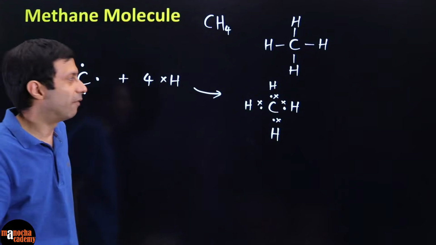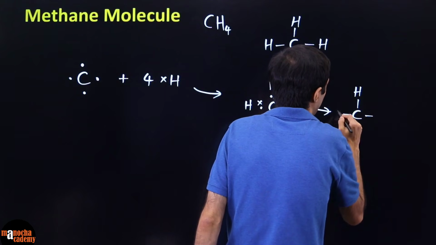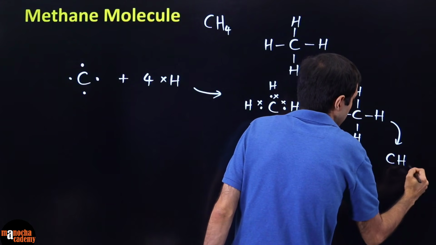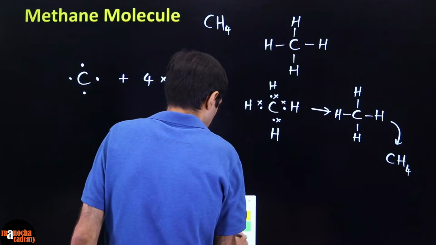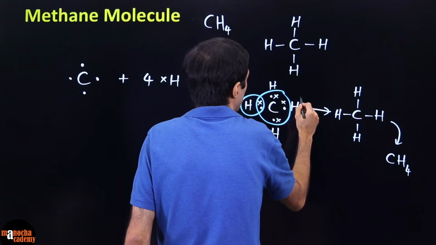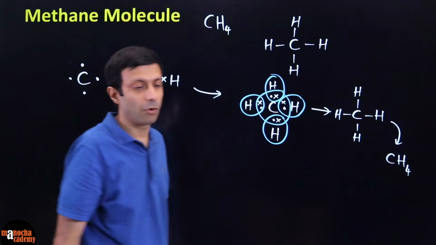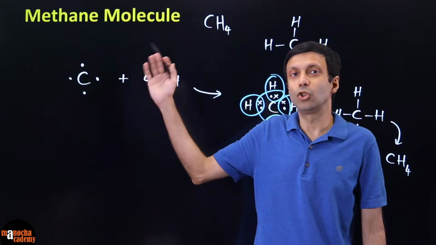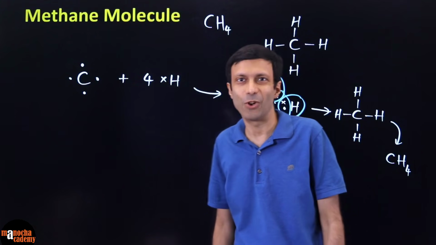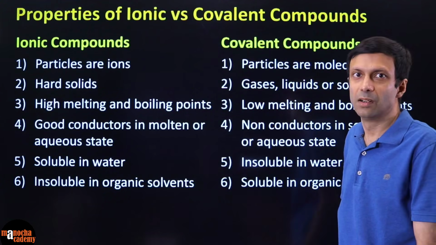So there you can see we have our bonds, and this is what methane is going to look like, which is containing 4 single covalent bonds. So final formula is methane, CH4. And here again you can show the circles to show the octet and duplets. Again happening due to sharing of electrons, methane will again form covalent bond. Why? 2 non-metals. Carbon is a non-metal, hydrogen is a non-metal, so we know this is not going to be an ionic bond. So what are the differences between properties of ionic and covalent compounds?